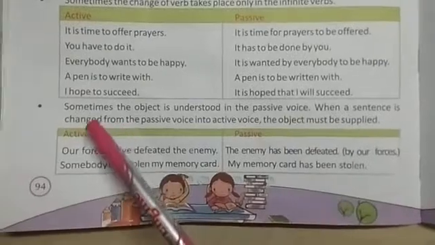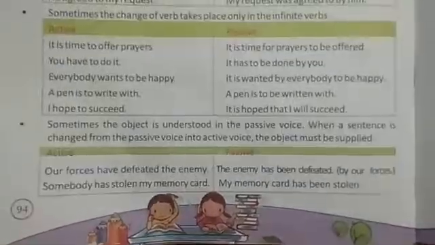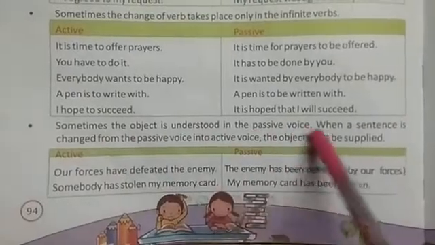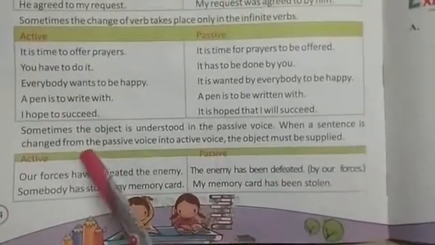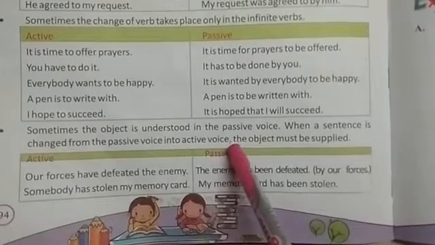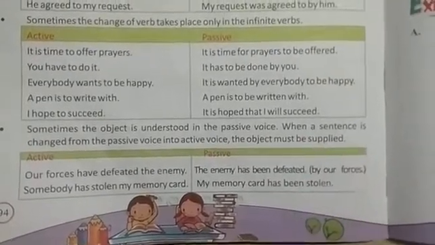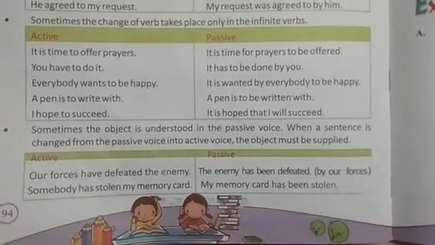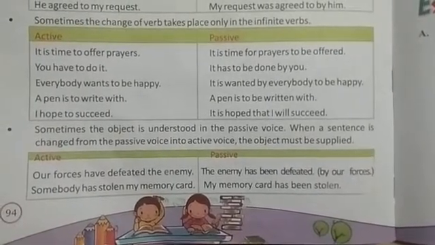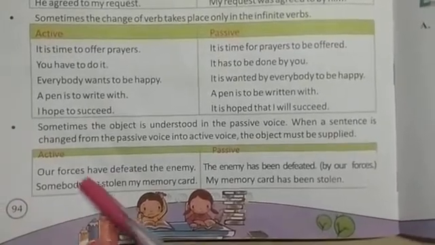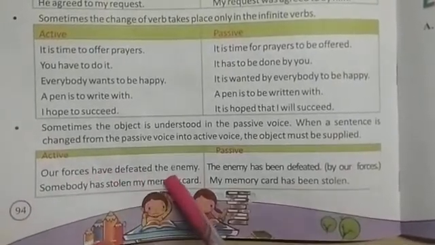Come to the next point. Sometimes the object is understood in the passive voice. When a sentence is changed from passive voice into active voice, the object must be supplied. Like: our forces have defeated the enemy.